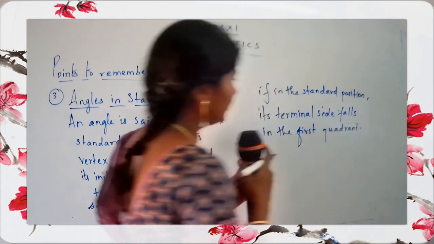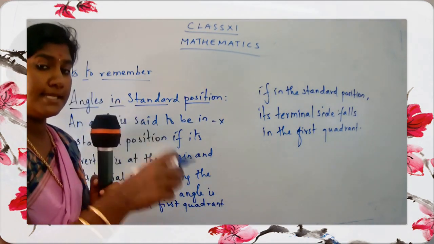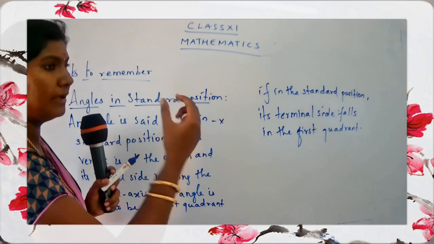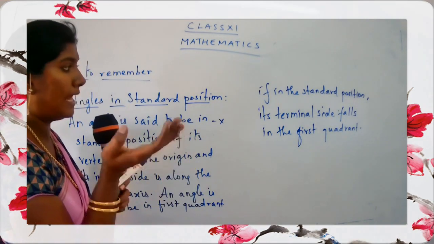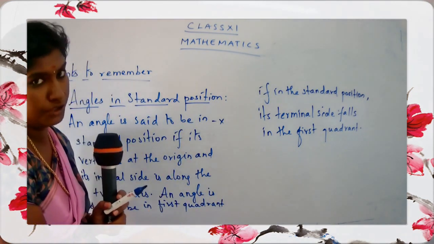Here are the definitions, children. So an angle is said to be in first quadrant if in the standard position. I have already told you what is the meaning of standard position. The vertex is at the origin. That is, if you just have imagination of a triangle, the vertex of the triangle should be at the origin, and the initial side is along the positive axis.